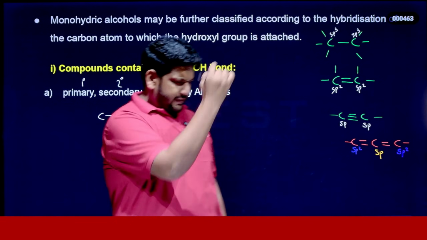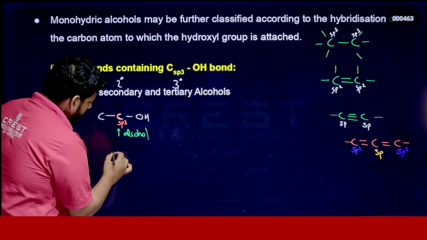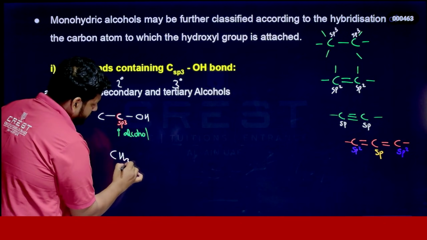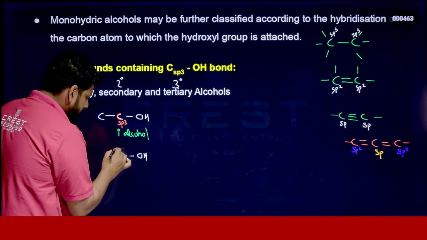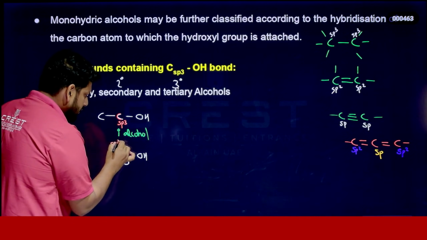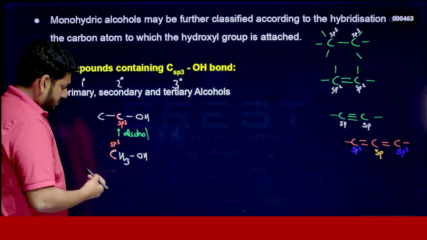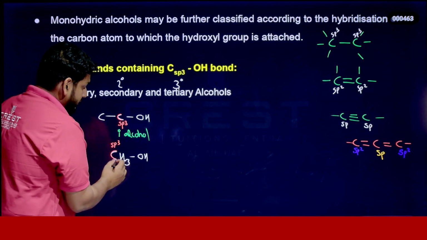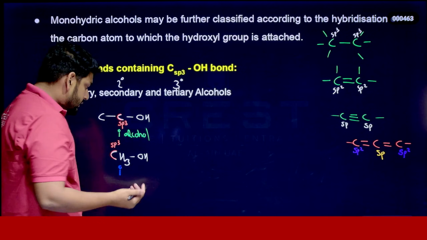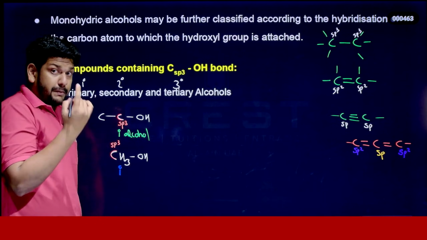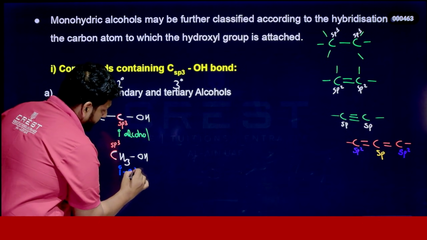Look here. You may have a doubt like, sir, if I have a compound like CH3OH, this carbon is sp3 hybridized, exactly. So what about the degree of this carbon? Still this carbon is attached to 3 hydrogens. There is no other carbon, right? Still it is primary. This is called super primary. We can call it a primary alcohol.